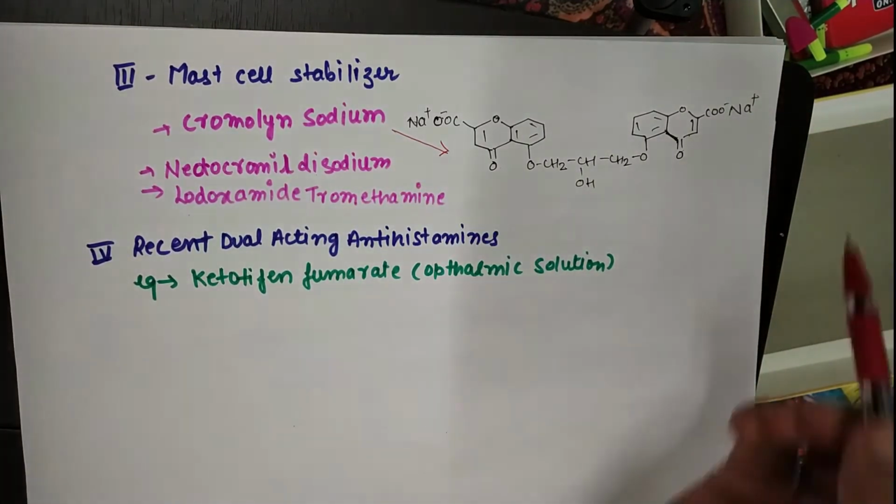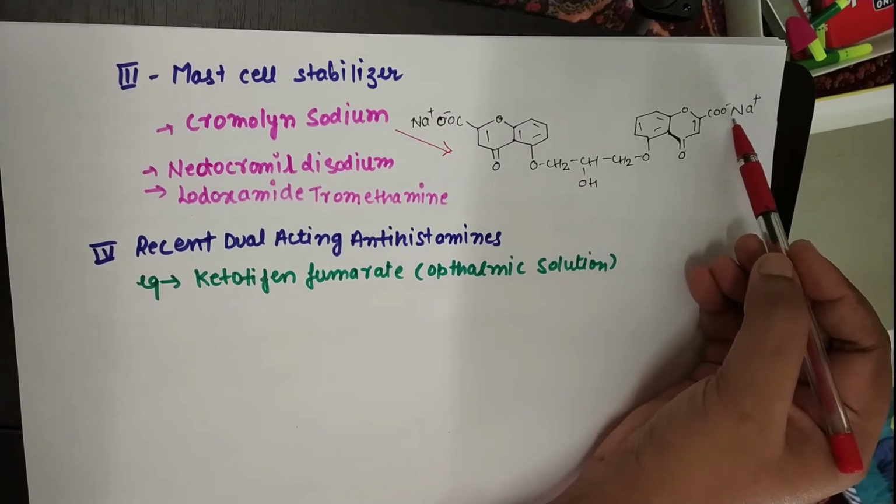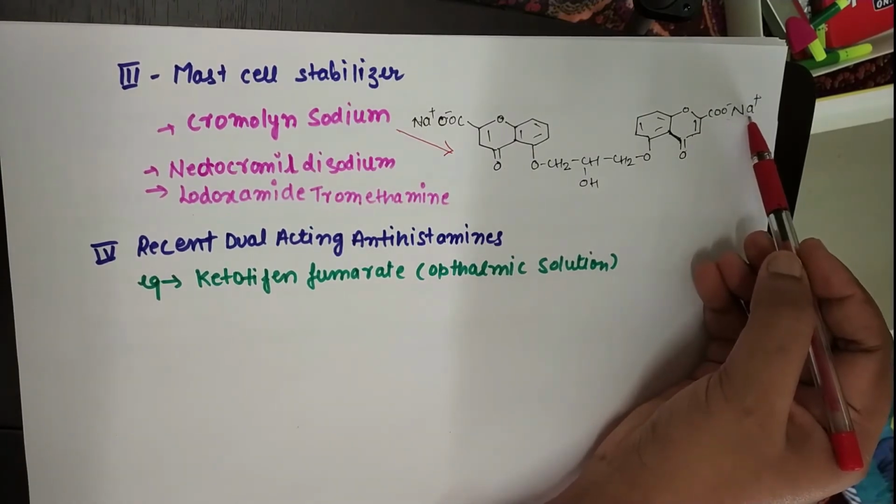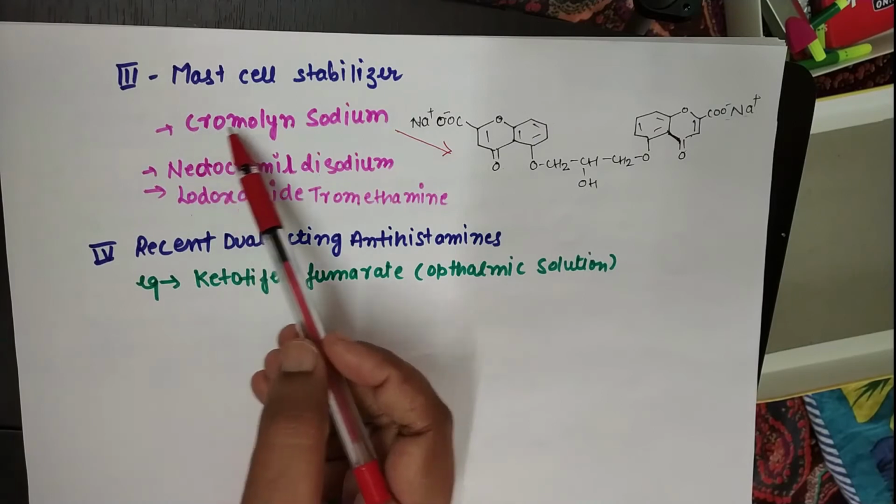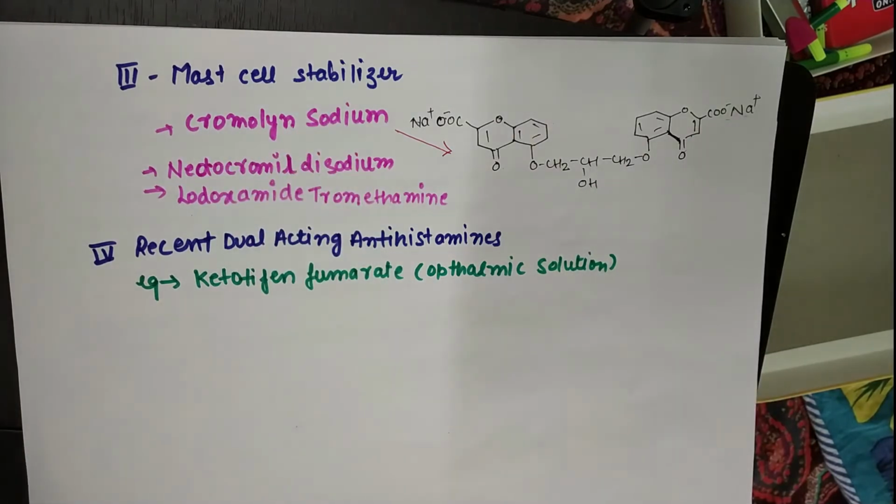You can see it is a complex. Here the carboxylic group forms a complex with this sodium ion. So that is why it is cromolyn sodium, a sodium salt, which can increase the aqueous solubility of the drug.